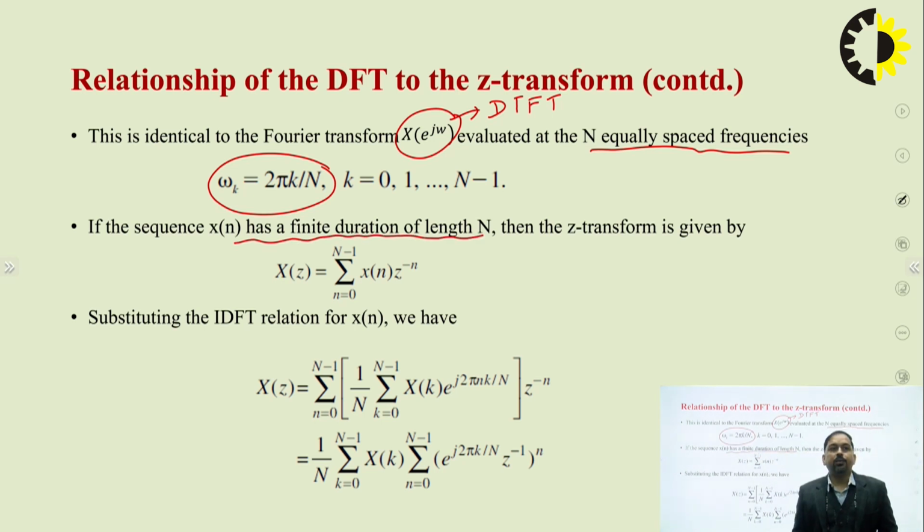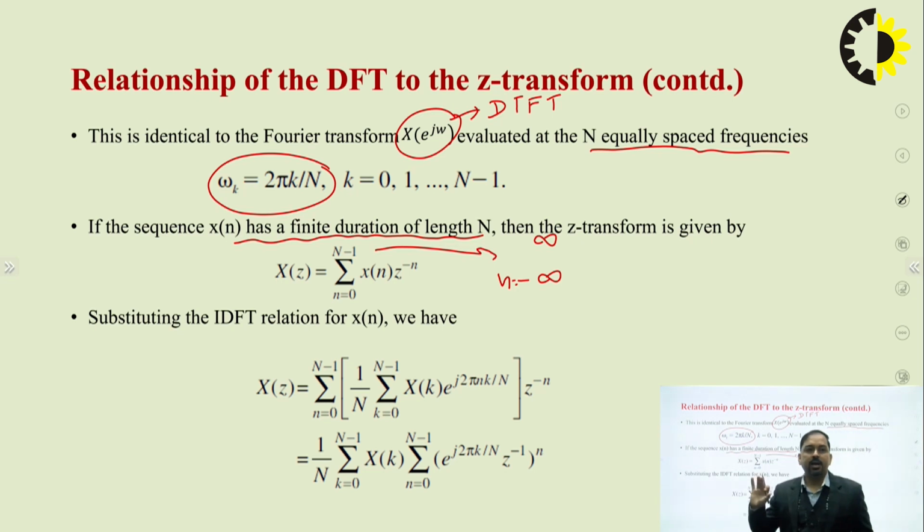So if the sequence x[n] has a finite duration of length N, because we are already aware that in DTFT the sequence is of infinite duration, then the Z transform can be given with finite points, where n equals 0 to capital N minus 1. Rather, in the previous stage, we had minus infinity to infinity, right?